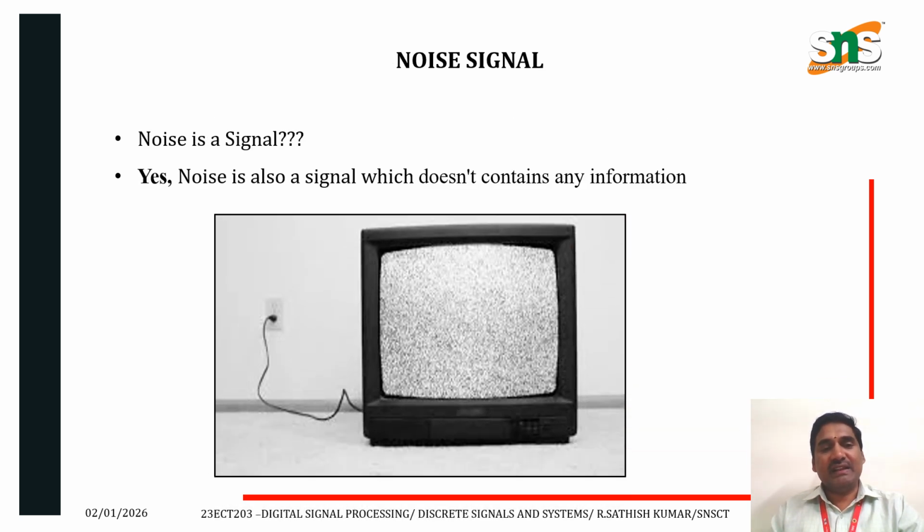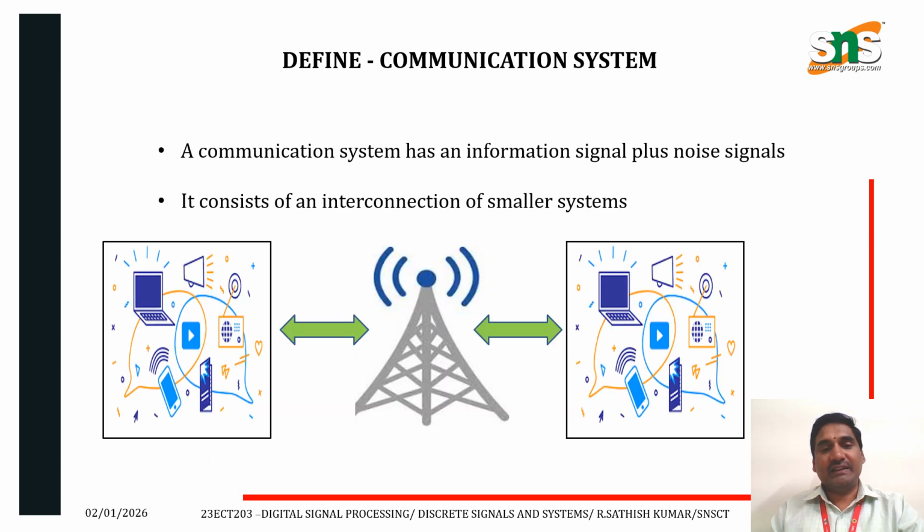Next one, noise signal. Noise is also a signal. Noise which does not contain any information is called noise signal. Next one, it is related with communication. A communication system has an information signal plus noise signal. It is an interconnection of smaller systems. It consists of transmitter, channel and receiver. The transmitter converts the information into the signal and processes it, with the help of the channel. It is a wired or wireless channel, and the message signal is received through the receiver side.